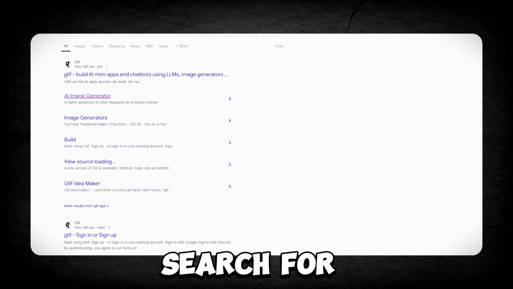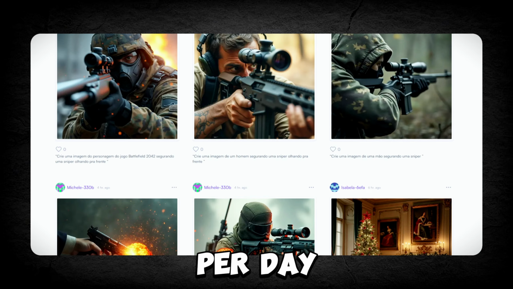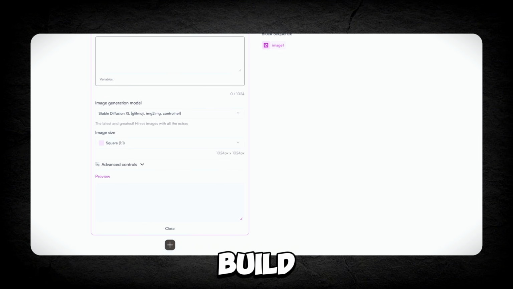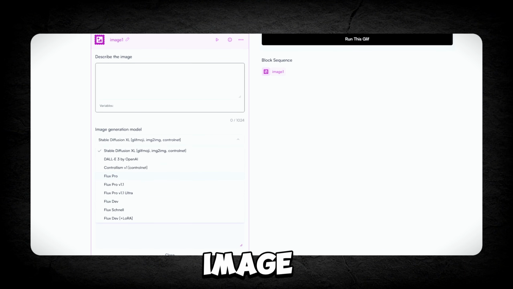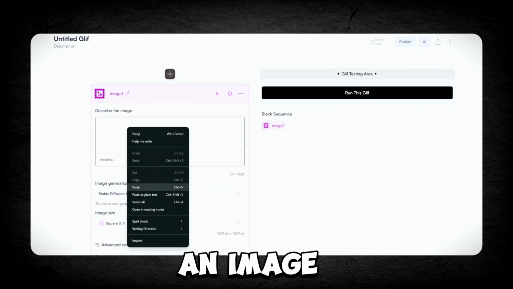Open your browser and search for the Glyph app, open the link and sign in with your email. With this tool, you can create up to 20 images per day, which is more than enough for one video daily. Once you sign in, click on Build, then select the plus icon and choose image generation from the available options. Now, you'll need to pick an image generation model.